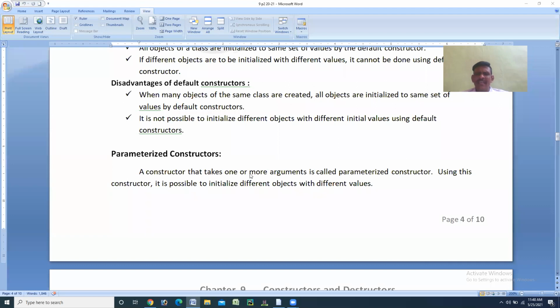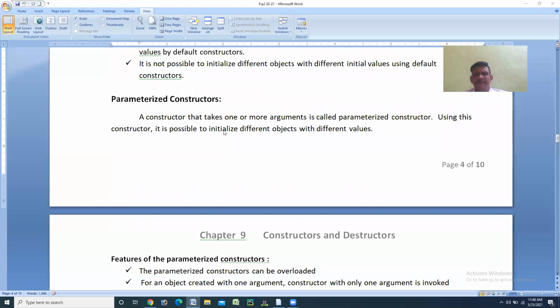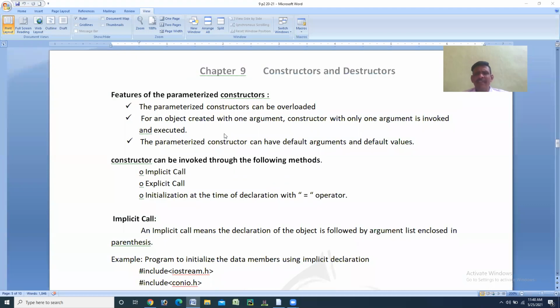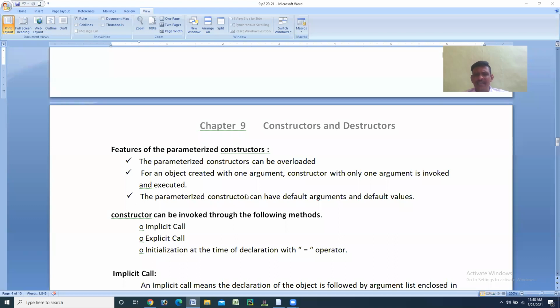Using this constructor, it is possible to initialize different objects with different values. So the drawback you have seen in the case of the default constructor is cleared in this parameterized constructor. In a parameterized constructor, you can provide different sets of values for different objects which you have created. Right? So these are the 2 points. We're starting with the parameterized constructor. Then after knowing the parameterized constructor definition and one use, we'll move towards the features of the parameterized constructors.